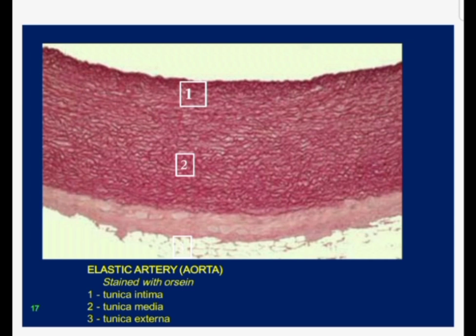The external elastic lamina is a corrugated line which separates the tunica media from the tunica adventitia, and you will see this layer in the case of the muscular artery, that is the medium sized arteries.